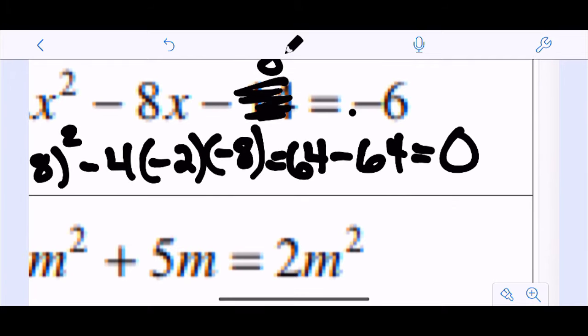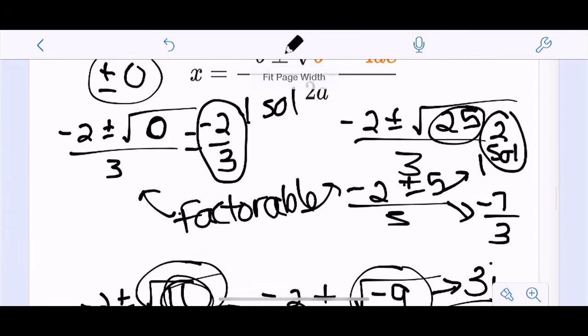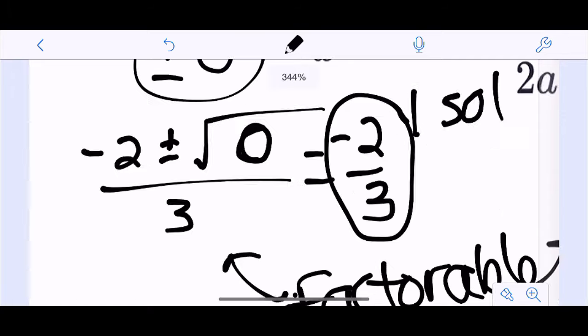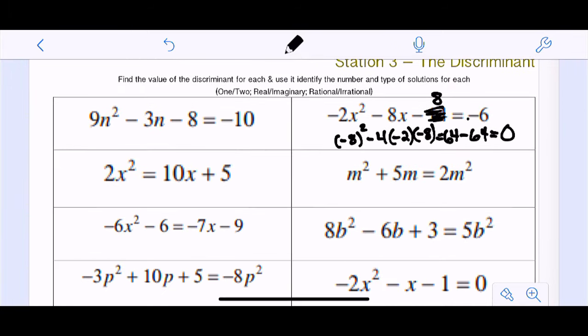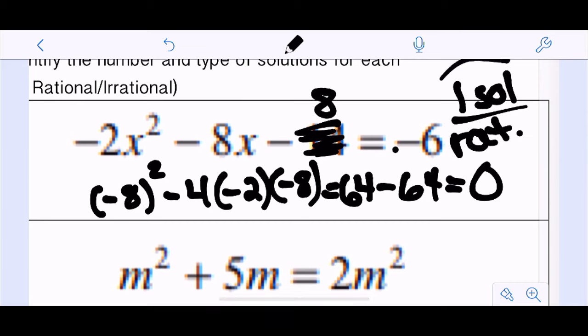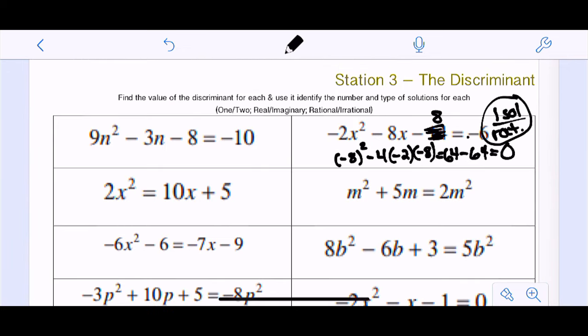So think about what that means. If you have a quadratic formula where you have 0 under the radical, you are adding and subtracting 0, right? So what that means is there will only be one solution because you're adding and subtracting 0, right? And that one solution will be a rational number because there will be no non-perfect square under the radical. If you send it, because this is one of, I would say, the two things that I got the most questions about when I sent out that survey today. Okay, so please send it if you have questions.